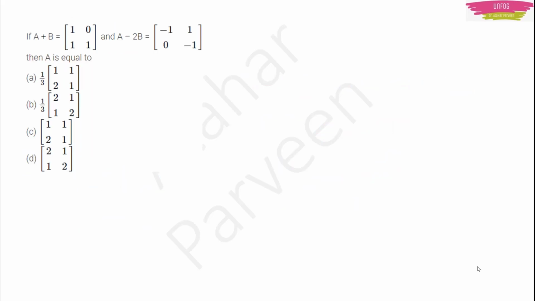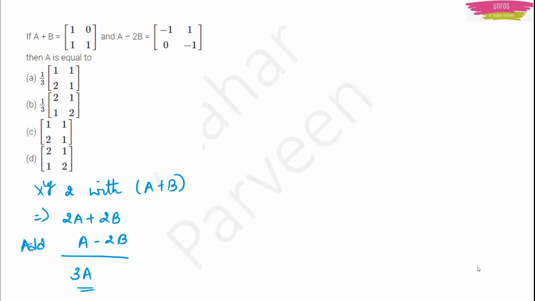Okay, next question. A similar type of question. Here one thing is different: there you had only a single B in one matrix, here you have two equations. On the left hand side you have A plus B for one matrix and A minus 2B for another. You have to find A here also. What you do here? First you multiply 2 with A plus B. Now you add 2A plus 2B with A minus 2B. You get 3A, isn't it?